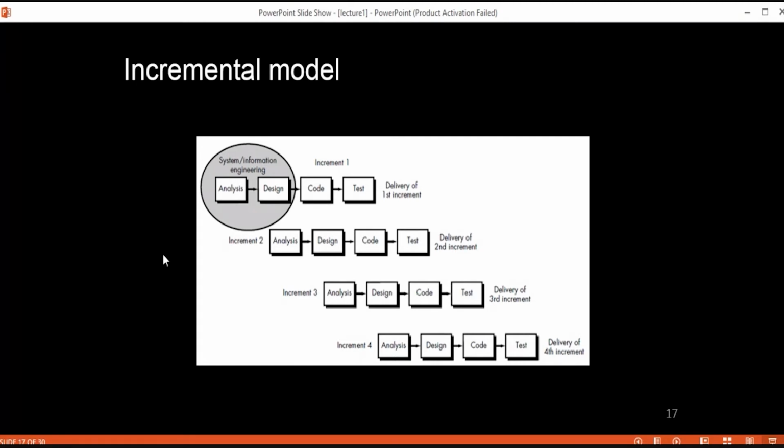Got it? Means one or two persons? Sorry? Ma'am, we won't need many people for planning, right? Not for planning, but I said that for this also, because in each cycle we need some people to complete that cycle, okay, because see, in the first cycle we need some to analyze, design, code, test, okay. So we need those developers or testers, QA team for all those phases. So for that also we need.